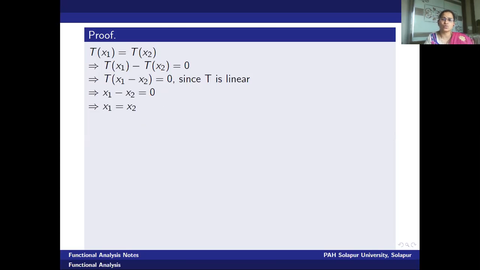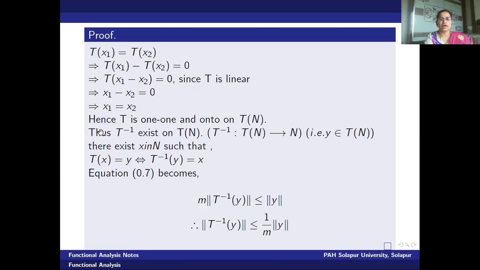Hence, T is 1-1 surely. Okay, T is 1-1. Now, to check whether T is onto or not, where the mapping T is defined from N to N dash, what we will do here, to take a mapping T onto, is restrict the codomain of the mapping T as the range of the mapping T. Therefore, here we will define T as 1-1 and onto on its range space.